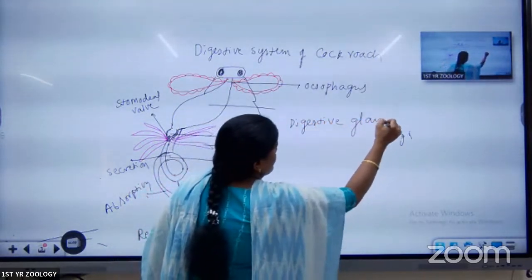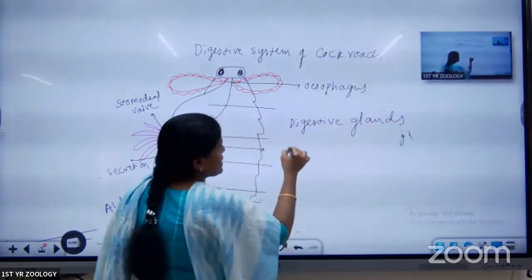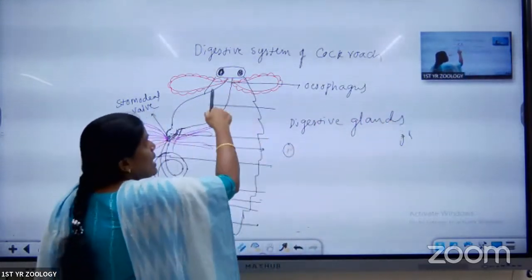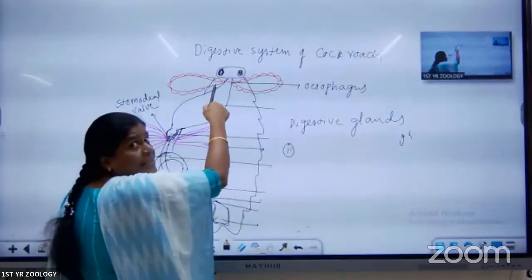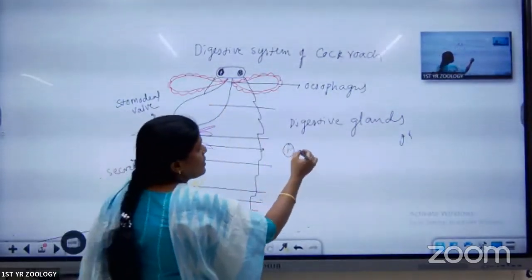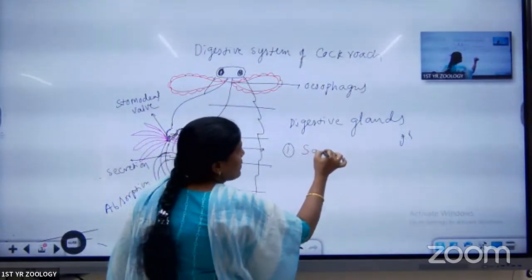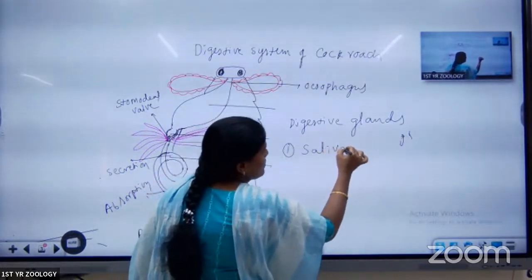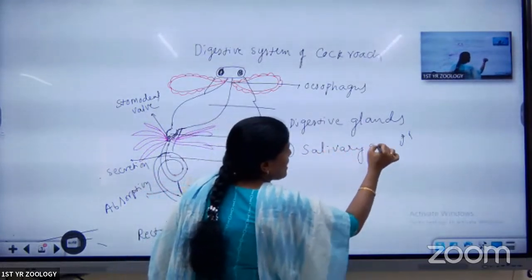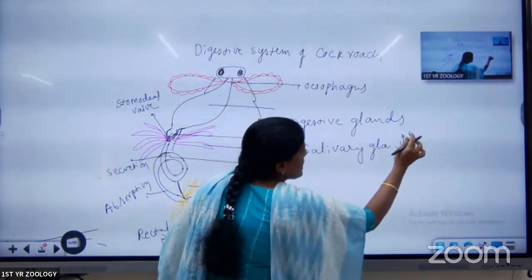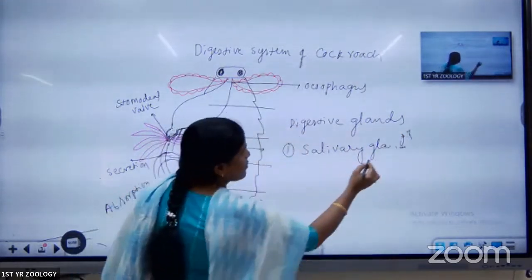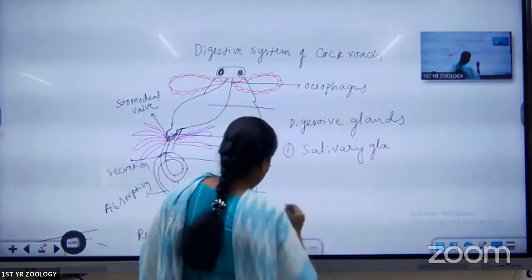Here, among the digestive glands, the first one is called the salivary glands. One pair of salivary glands is present, on either side of the esophagus.